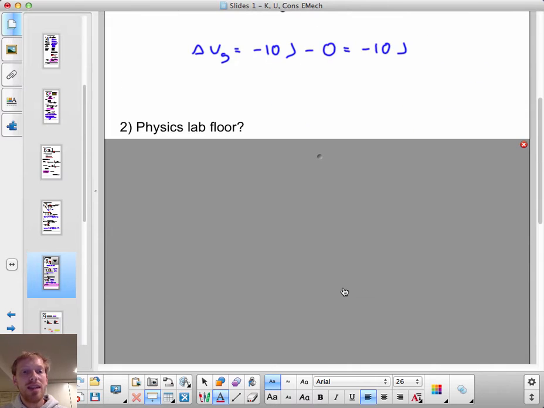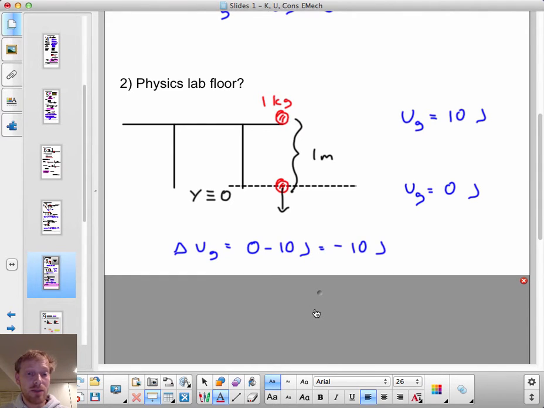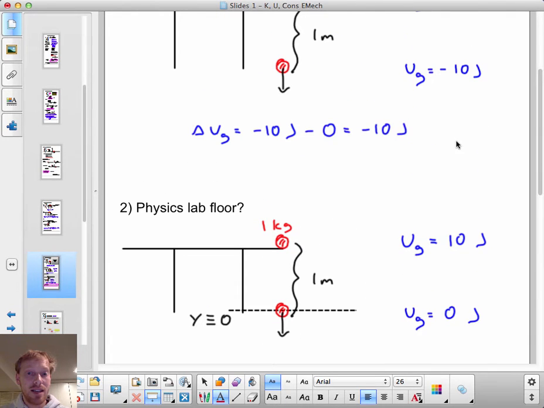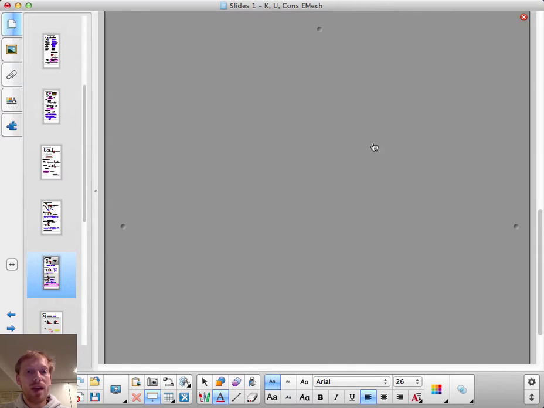Well, what if we instead had called y equals 0 the physics lab floor? Then we would have said, well, the apple started with 10 joules of gravitational potential energy, but then ended up with 0. So the change in gravitational potential energy is 0 joules minus 10 joules, which is minus 10 again. Well, what about Mr. Arrett? What does he think?